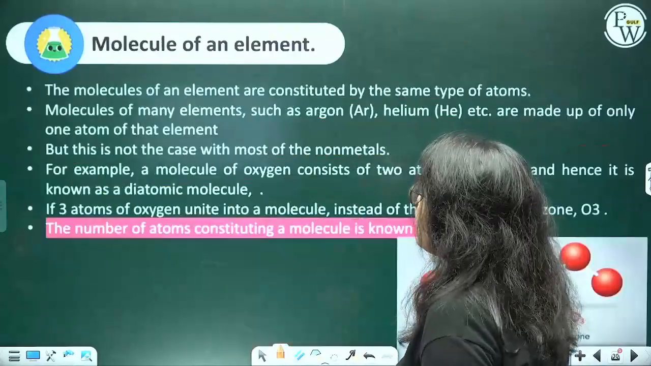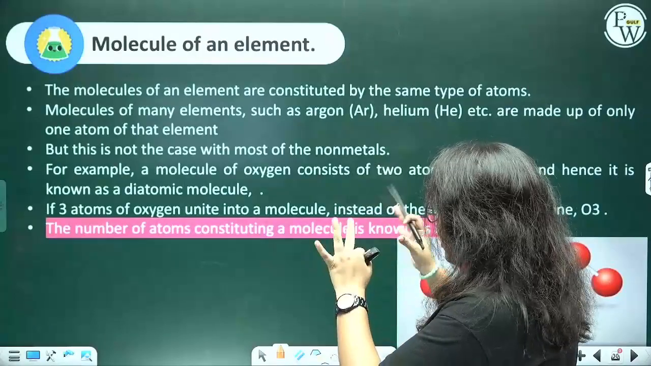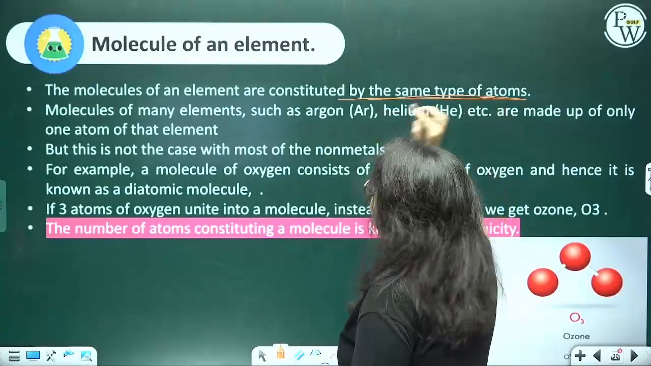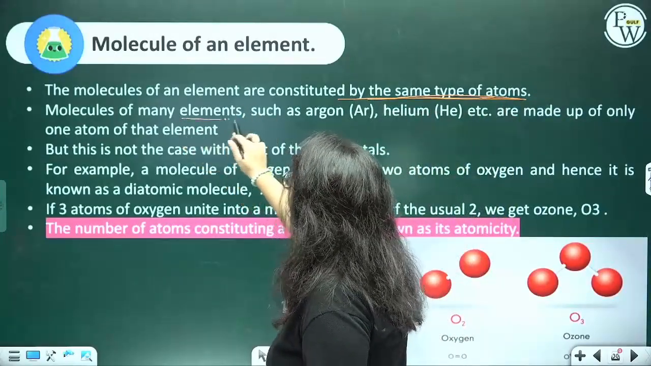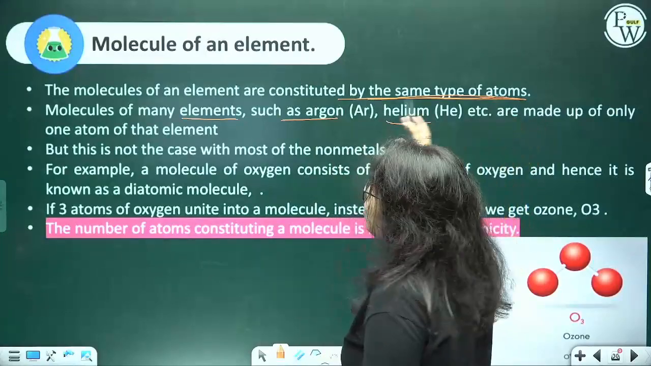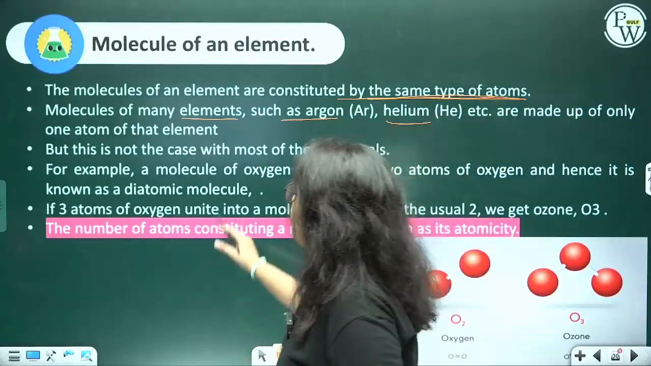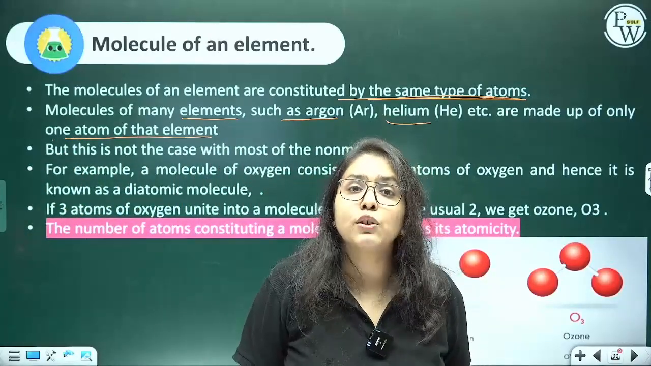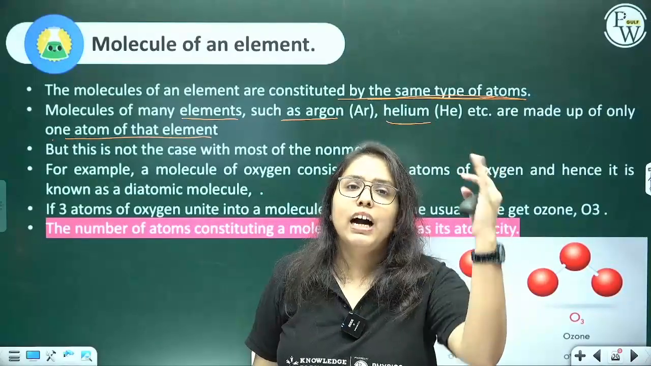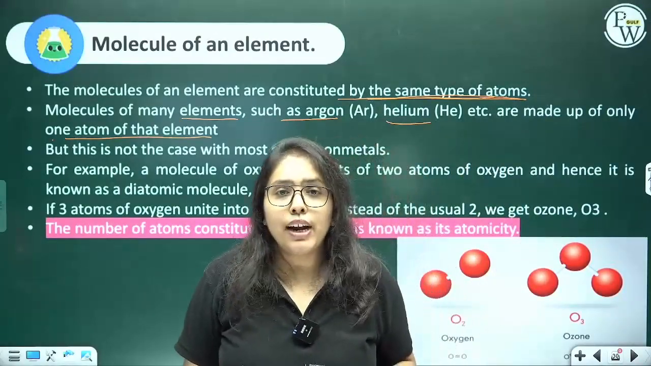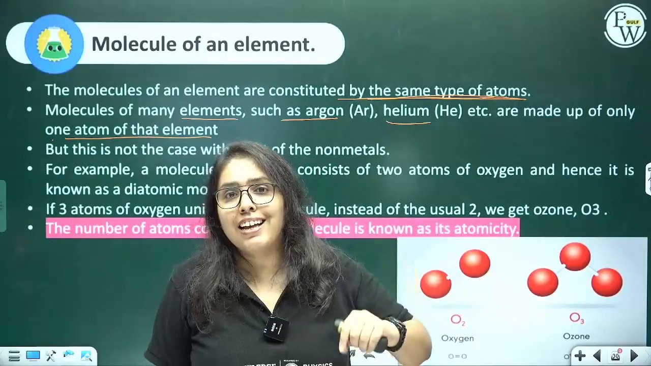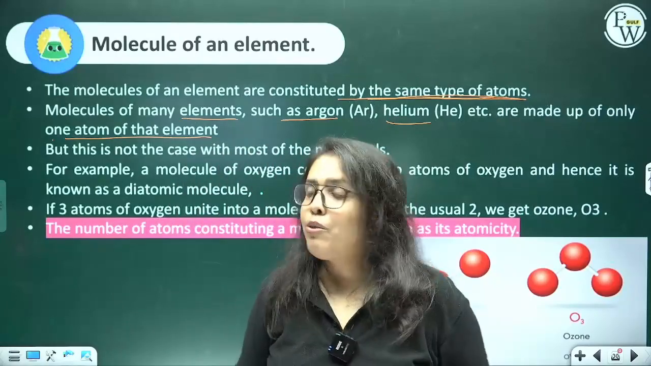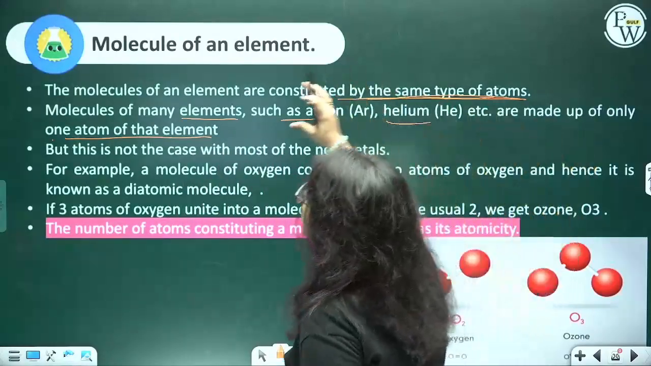Now, molecule of an element. This is important. The molecules of an element are constituted by the same type of atoms. Molecules of many elements such as argon, helium, etc. are made up of only one atom of that element. Mostly, it is these noble gases, helium, neon, argon, all of them, which exist as a single atom, even in their molecular form.